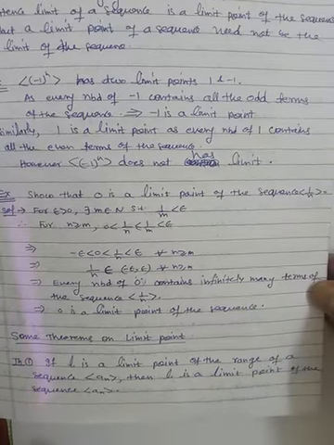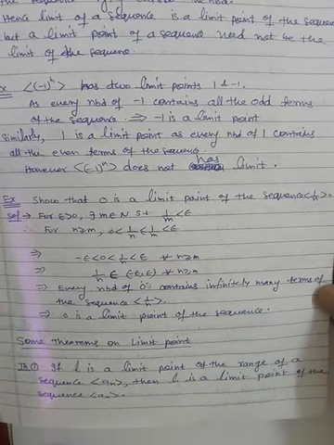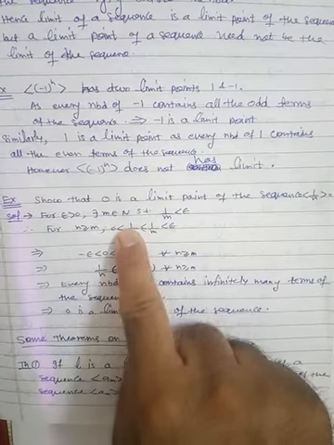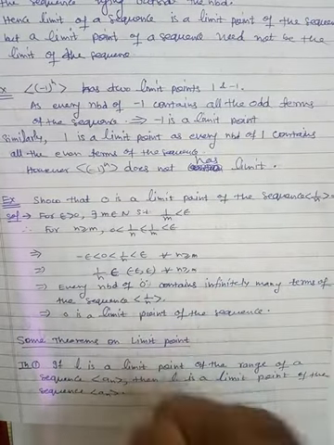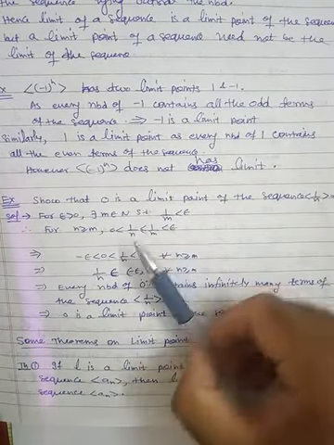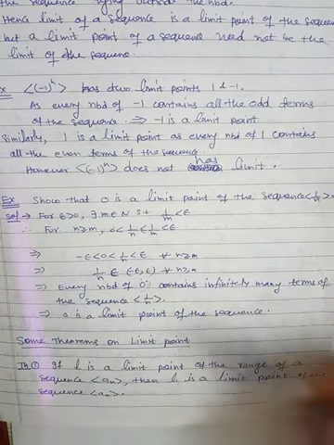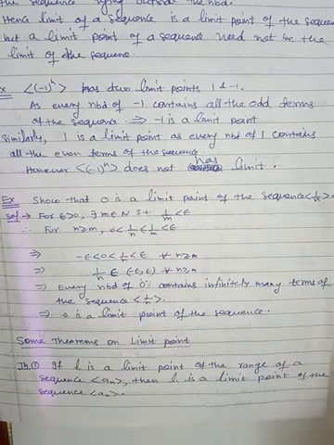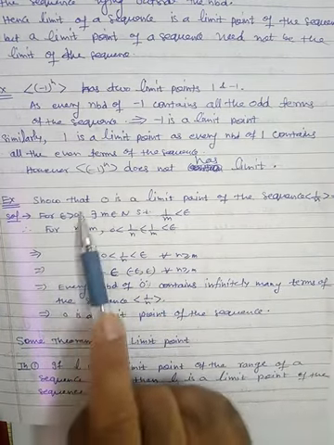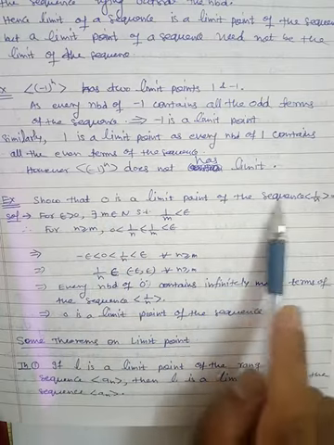Dear students, in this video I am going to take this example and three theorems. Yesterday we took this example, but now I want to explain it again further. Show that 0 is a limit point of the sequence 1/n.